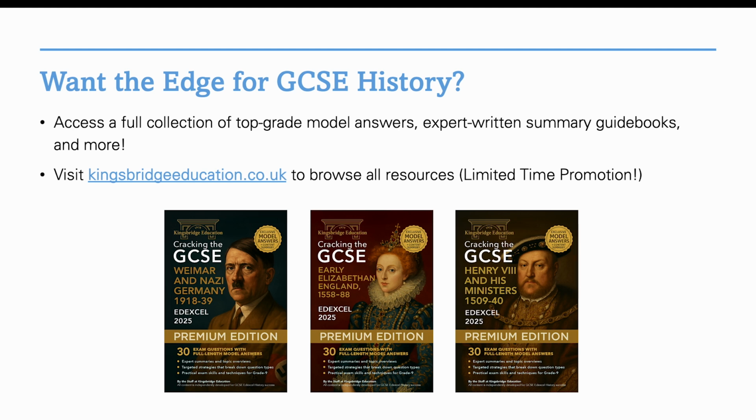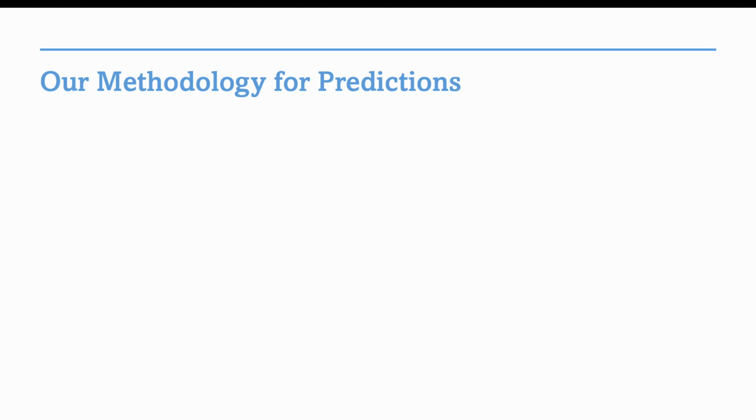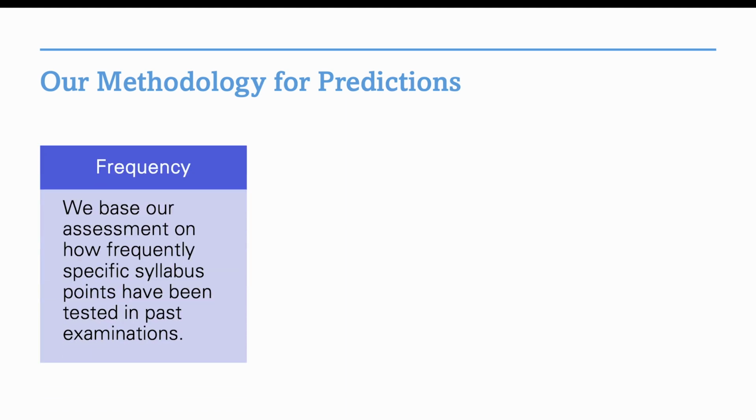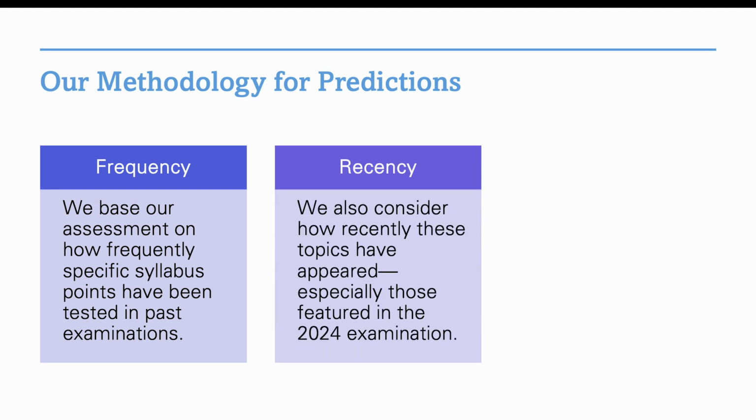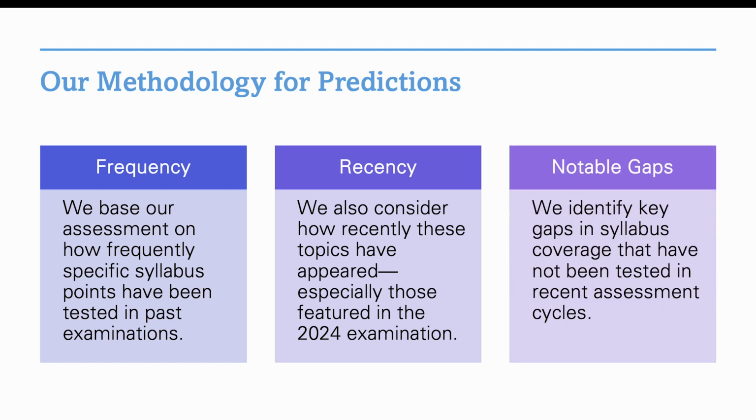Now let's break down how we actually make these predictions. Here's how it works. First, we look at frequency. We look at how often certain syllabus points have come up in the past. If something's been tested a lot, it might be less likely to appear again, or it could be a recurring favourite. Then we look at recency. We also check how recently a topic appeared. If it came up just last year, it's less likely to show up again immediately. Finally, we look at notable gaps. We scan for gaps in key parts of the syllabus that haven't been tested in a while. All three help us build smart, evidence-based predictions.